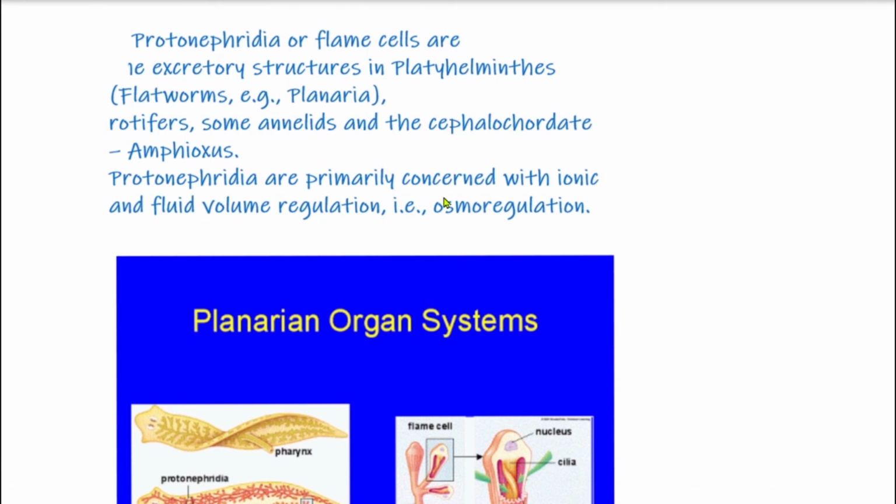Protonephridia are primarily concerned with ionic and fluid volume regulation, that is osmoregulation. Osmoregulation means maintaining the appropriate concentration of ions and fluid inside the body. So the removal of nitrogenous waste is not their function. They are primarily concerned with osmoregulation.